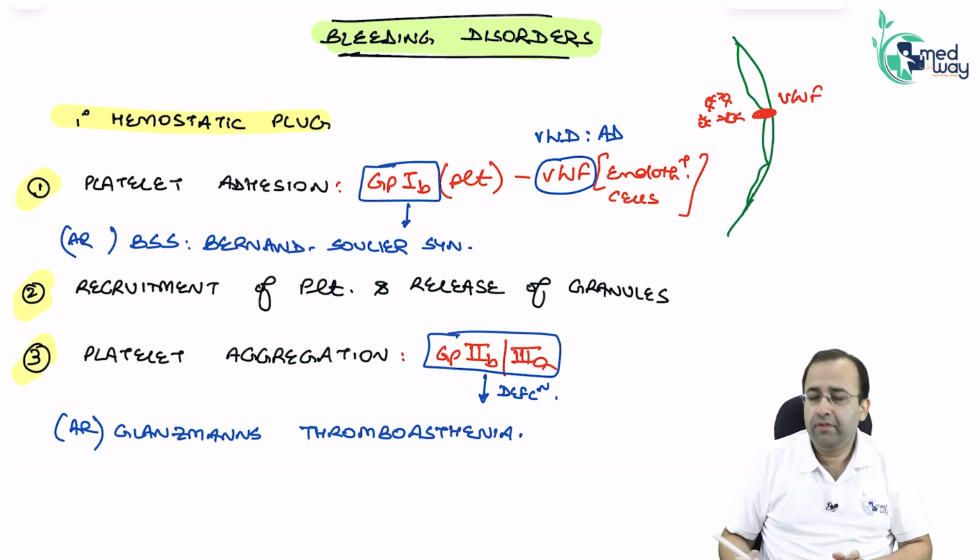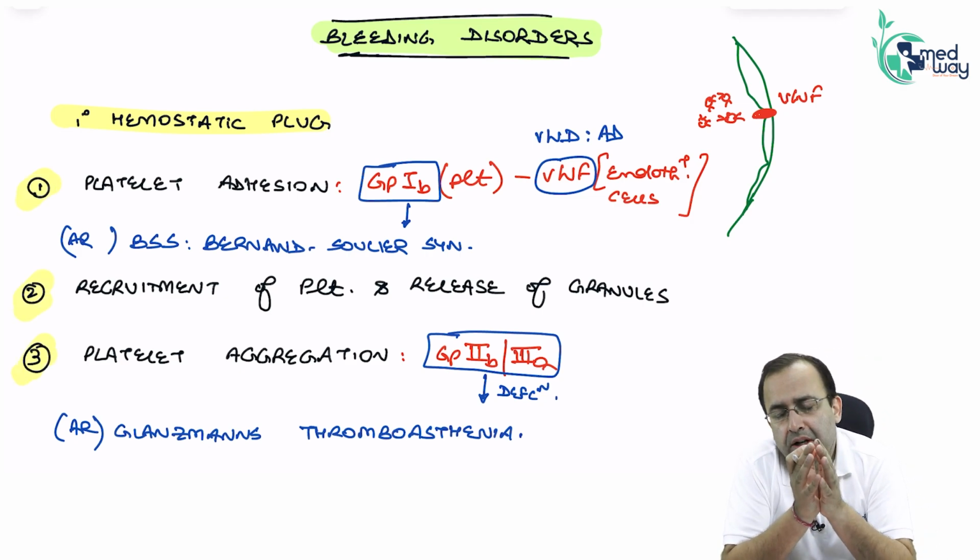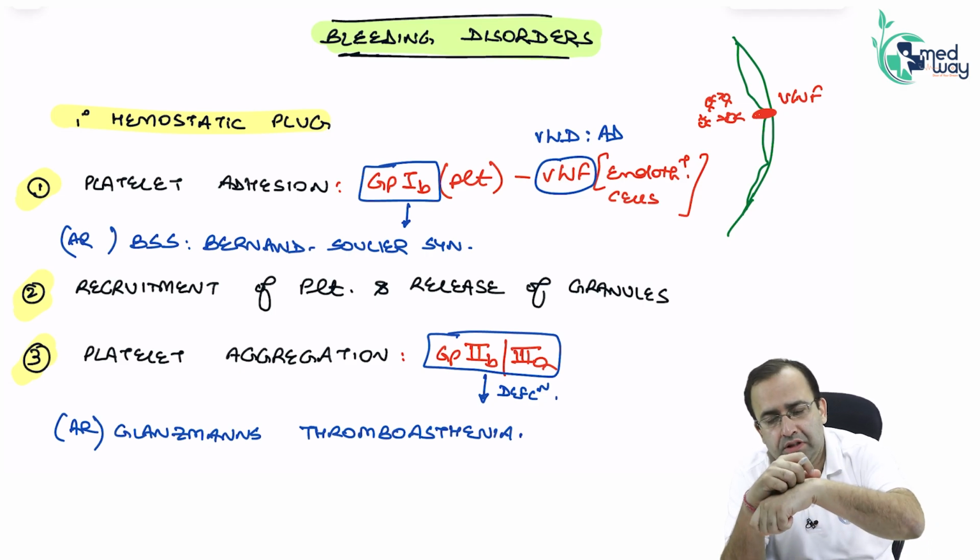This was primary hemostatic plug formation. It had 3 steps. What did the primary hemostatic plug do? It controlled bleeding. It was a platelet plug.